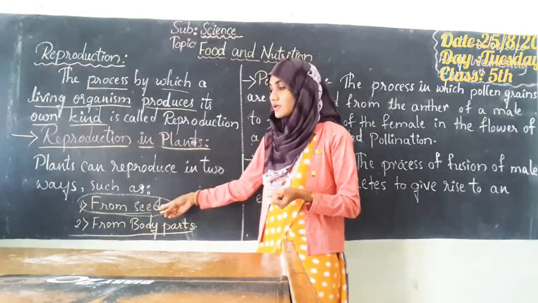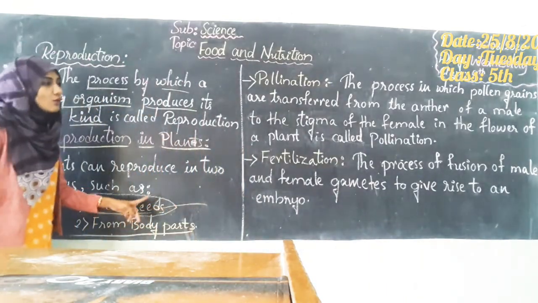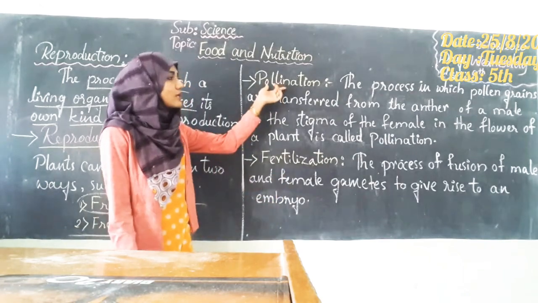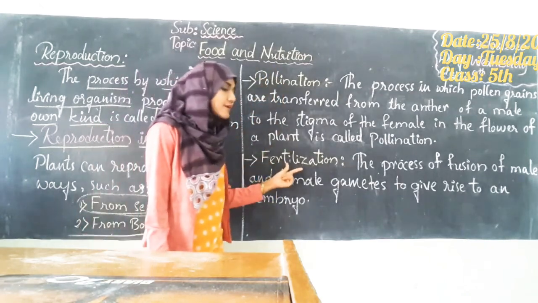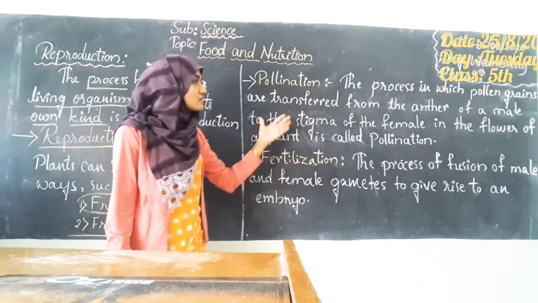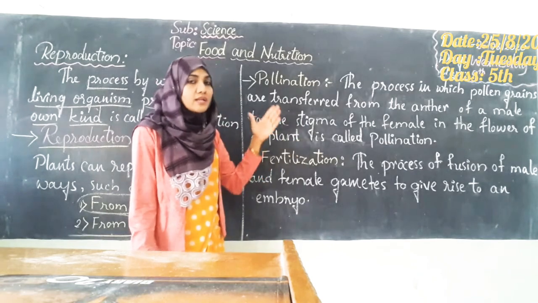So first we will discuss how plants will reproduce from seeds. So before going into detail about this discussion, first we need to understand these two words. One is pollination, another one is fertilization. So what is this pollination and fertilization? I think these are new words for you students. So listen carefully and understand it very well.